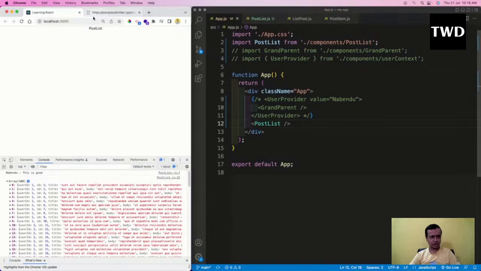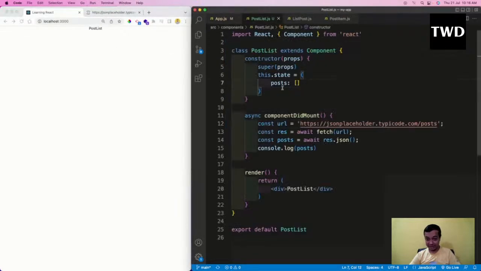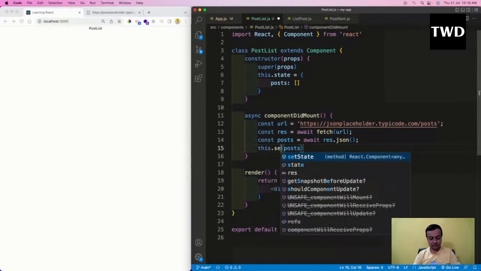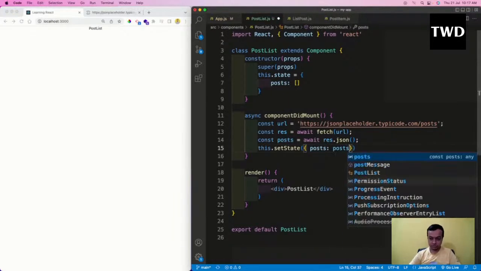I have to show it. So how do I show it? I am using this state thing. With this state, what I am going to do is this.setState, and it takes an object. Post: this post is equal to post.